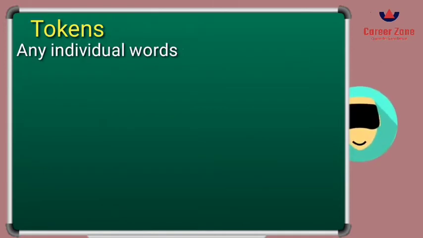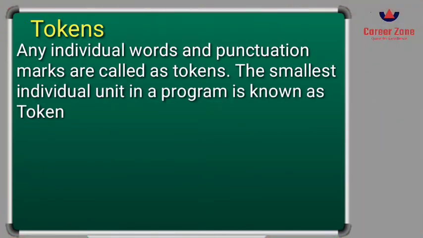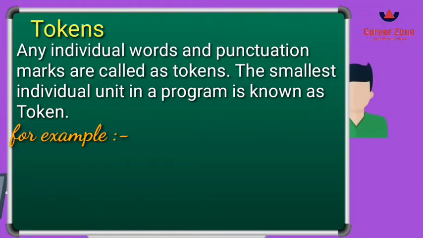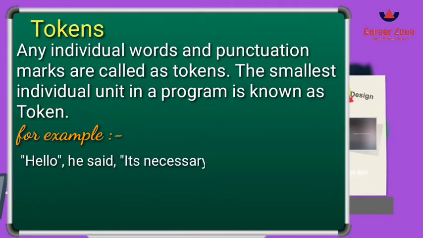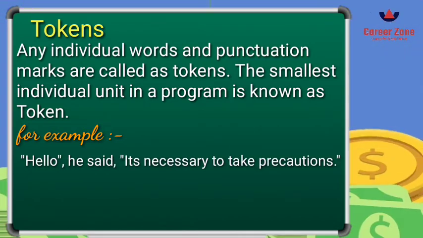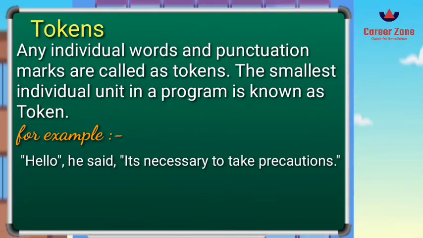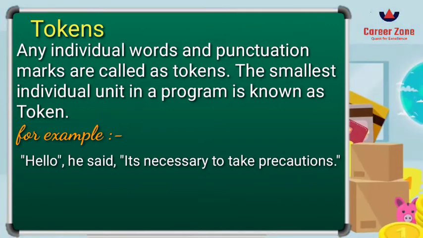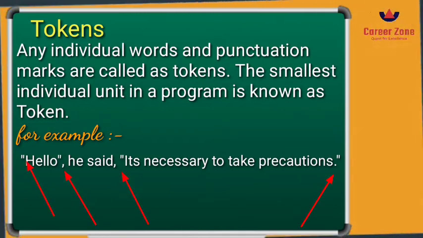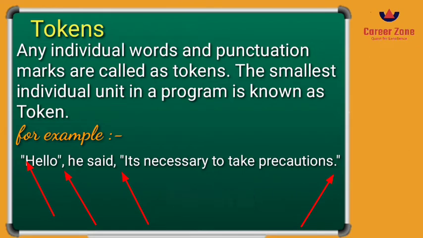The second topic is tokens. Tokens are the individual words, or any particular individual unit in a program. It can be in the form of words and punctuation marks. You can see the example over here. I have written, "Hello," he said, "it's necessary to take precautions." Here I have used double inverted commas and a full stop. So these are all called tokens because they are treated as individual units in a program.